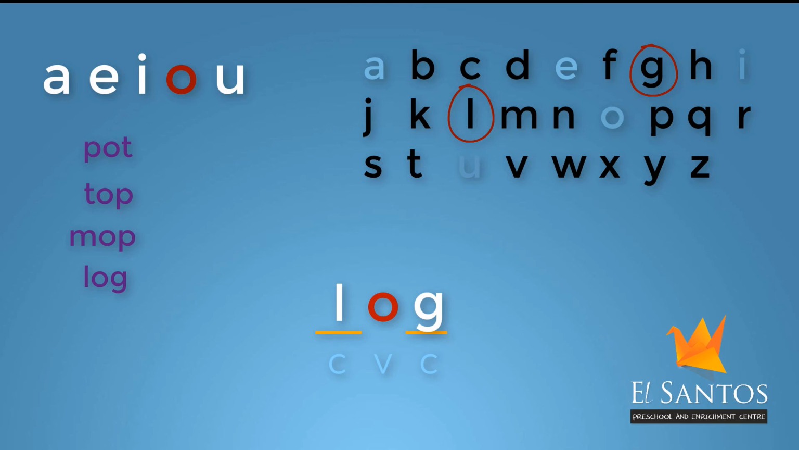For our next word, let's change the first consonant sound, remove L and add J. And it reads as J, O, G, jog, jog.